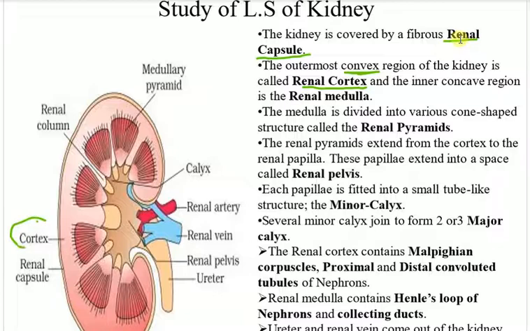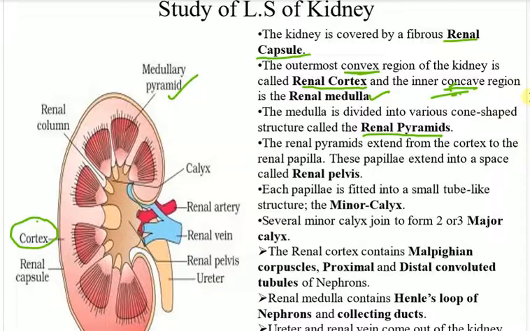Okay, and the inner concave region is the renal medulla. The medulla is divided into various cone-shaped structures called renal pyramids. You can see here these medullary pyramids or renal pyramids.